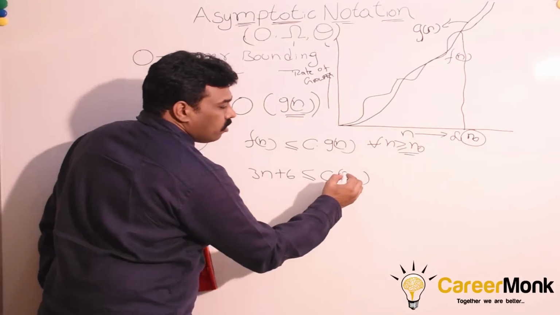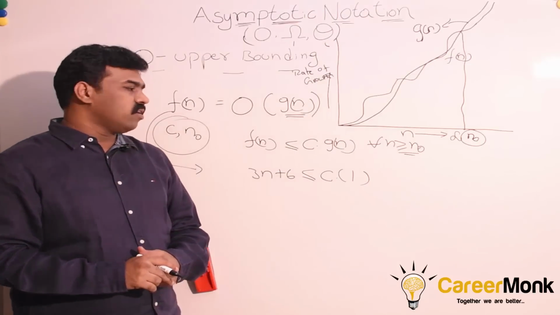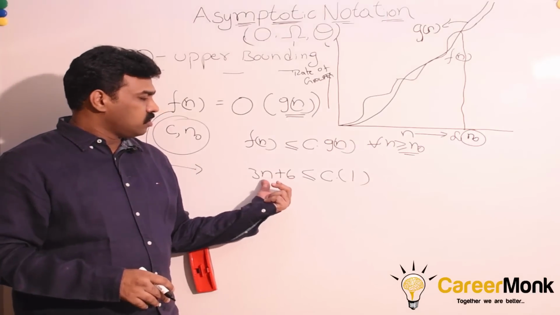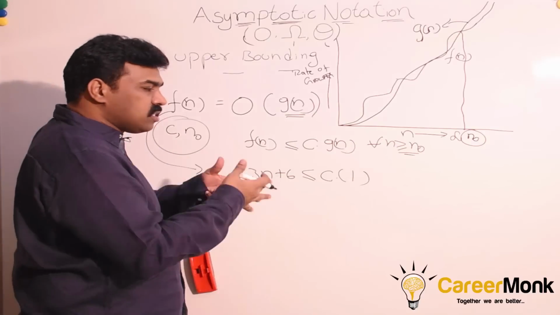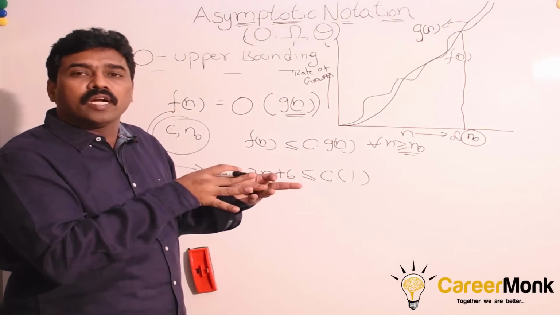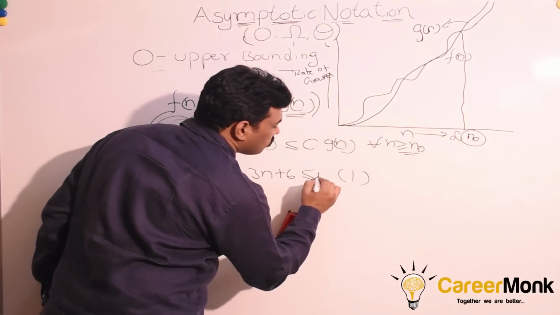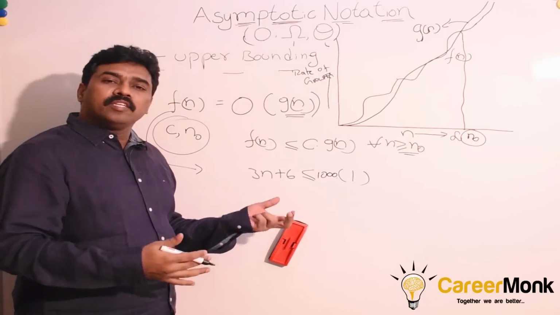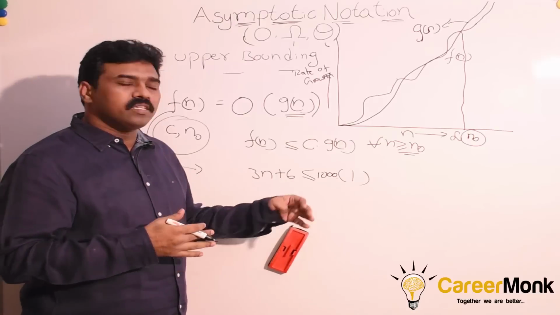So, if you put 1, does it satisfy the condition for any value of n? If n is equal to 100, this value is bigger, right? What about the c value? Once we fix the value of c and n0, we should not change them. For example, if I put 1000, and n is equal to 3000 or 4000, if we keep on increasing the n value, this is not satisfied.